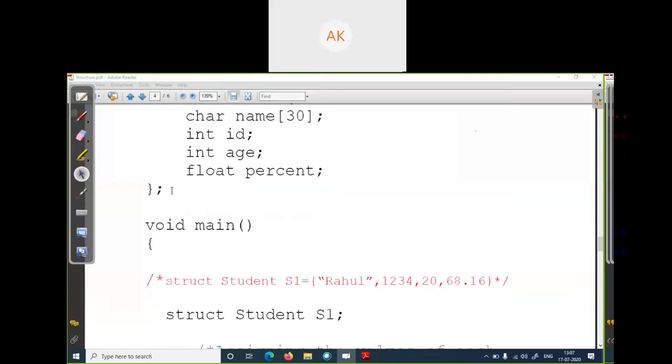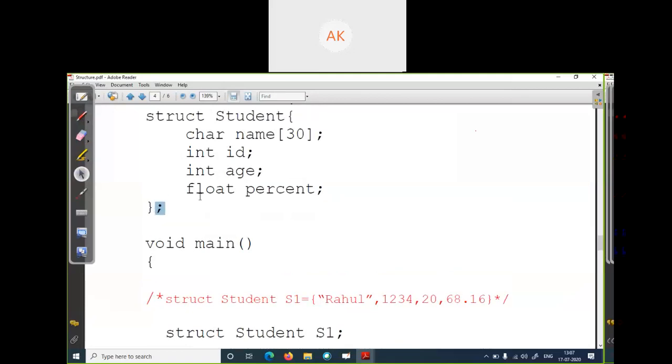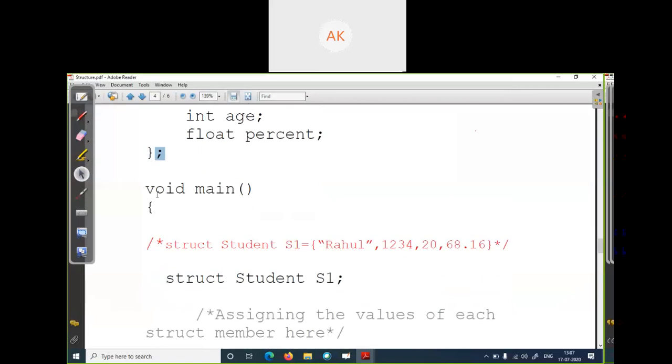Okay. Then curly braces close, semicolon. Don't forget to set the semicolon. It's very important. Many students forget to set the semicolon after defining your structure. Okay. Then start your program.